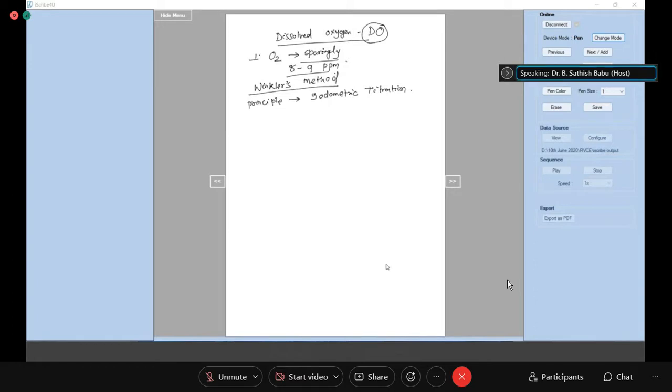Iodometric titration. Okay, what is iodometric titration? Can anyone say what is iodometric titration? I think you have attended the first lab class. Already you have attended the first lab class.